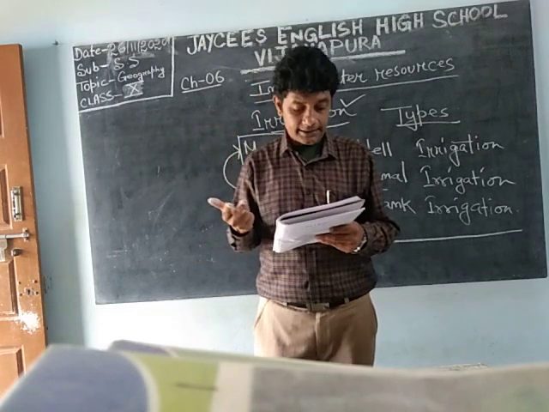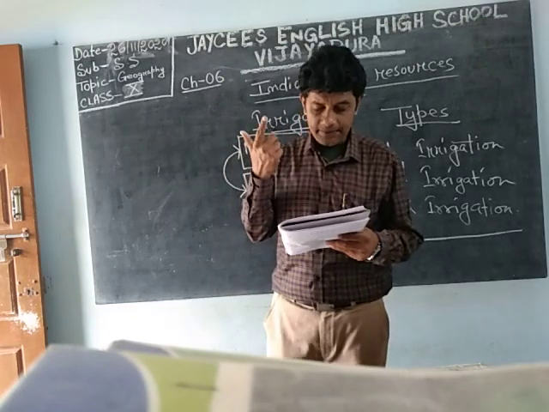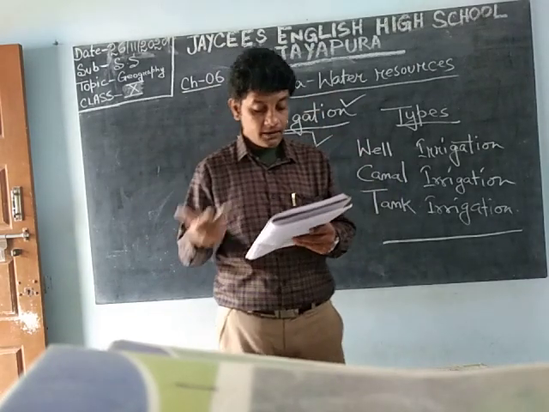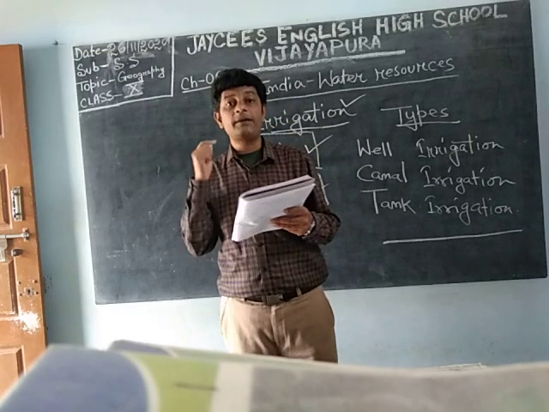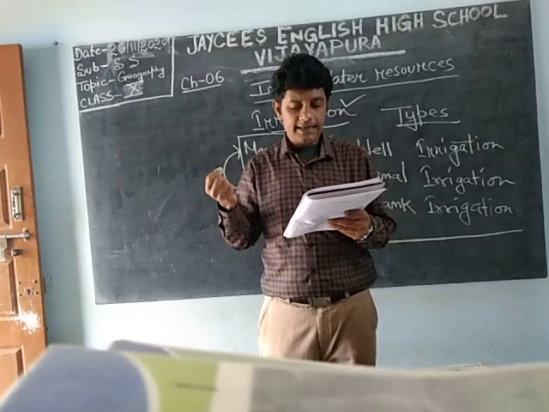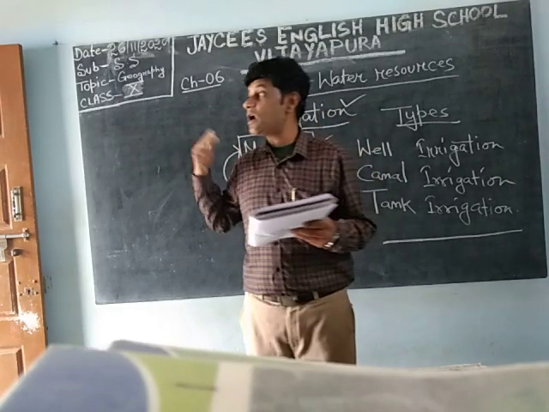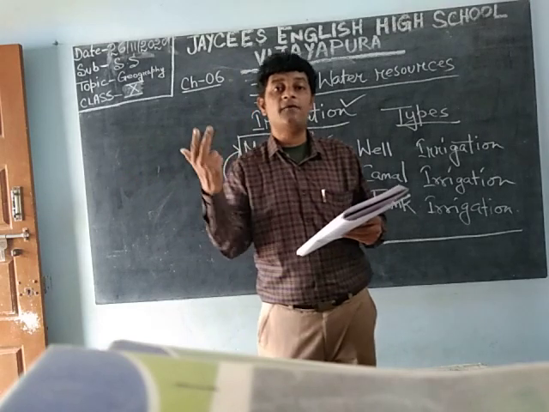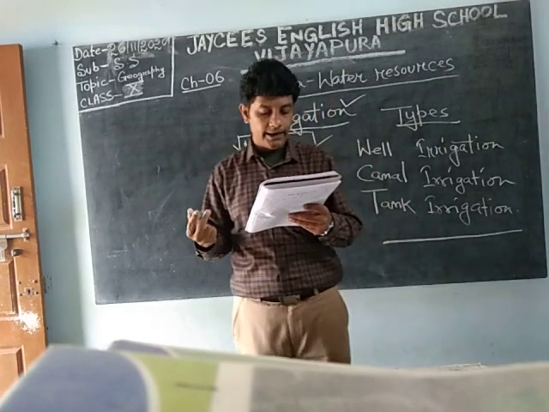Agriculture in India mainly depends on monsoon rainfall, which is seasonal, uncertain and unevenly distributed. It is not the same in all places of the country. Somewhere it is heavy, somewhere it is less, somewhere it is moderate.